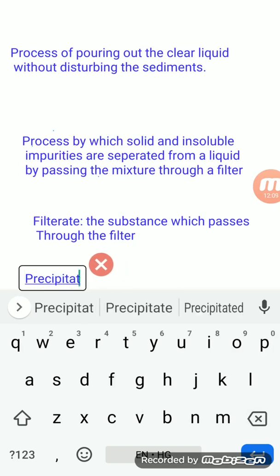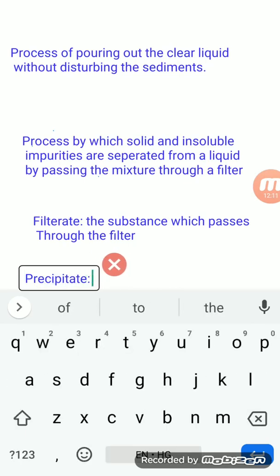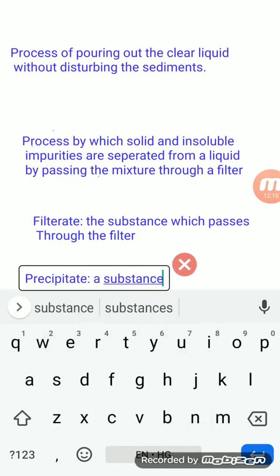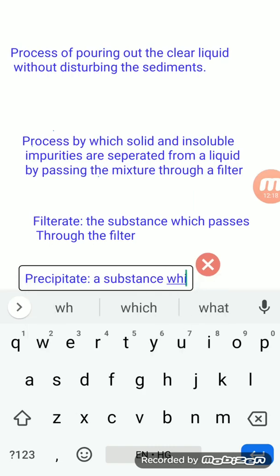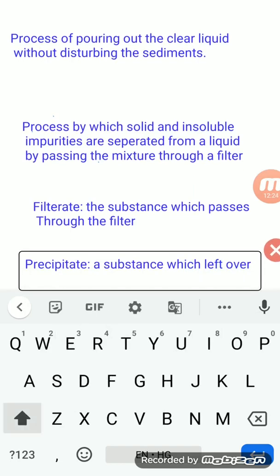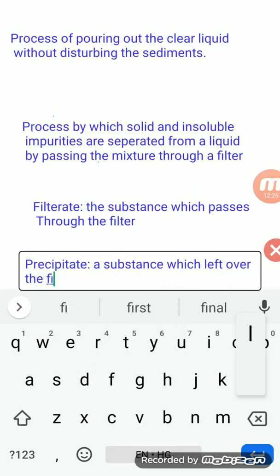Okay, so what is a precipitate? It is a substance which is left over on the filter. Which is left over on the filter paper or the filter.